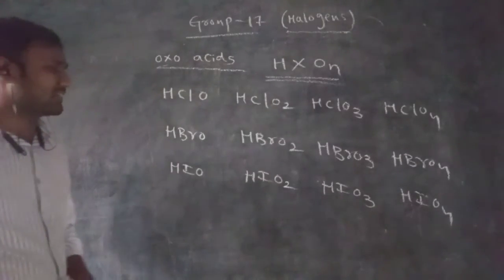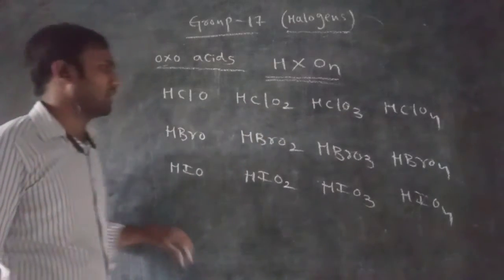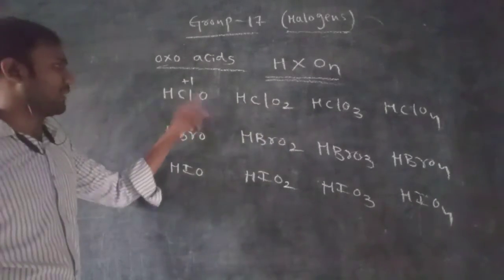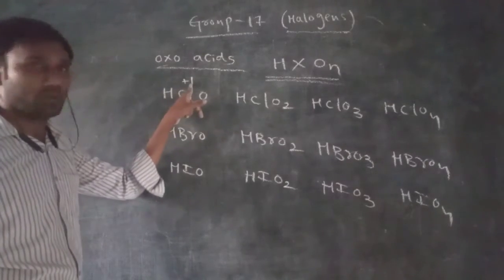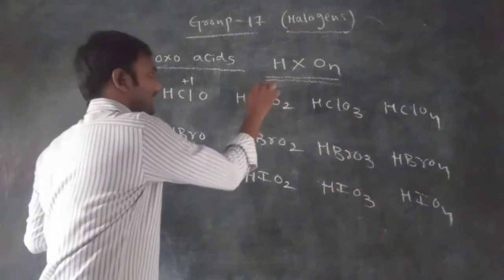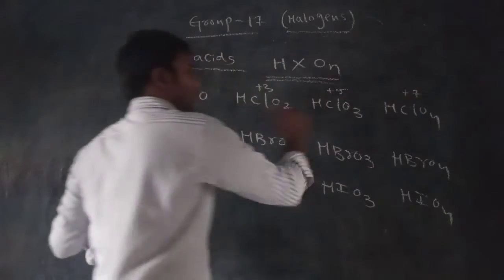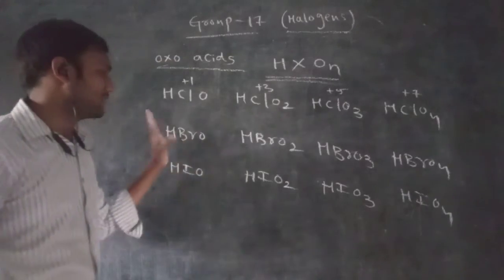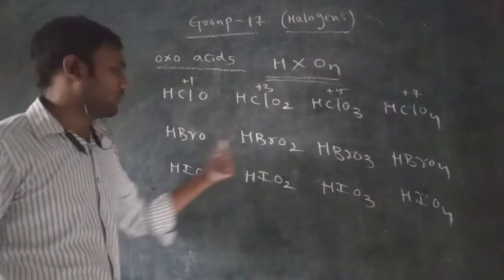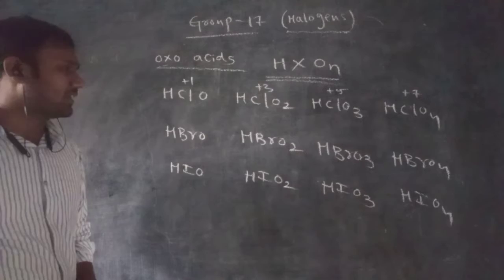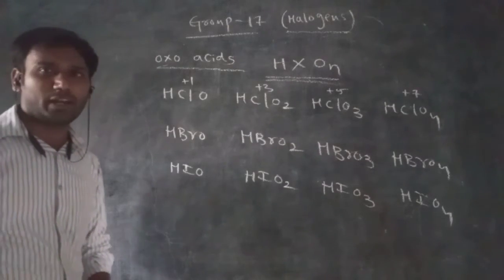So what are the oxidation states of chlorine here? The central atom, chlorine, oxidation state is what? +1, because oxygen is -2 and hydrogen is +1, so the counterbalance will be +1. Next here +3, next +5, and the next one is +7. Not only chlorine, every element here, bromine and iodine, shows the same oxidation states, +1, +3, +5, +7. Now these are the oxoacids of chlorine, bromine, and iodine.